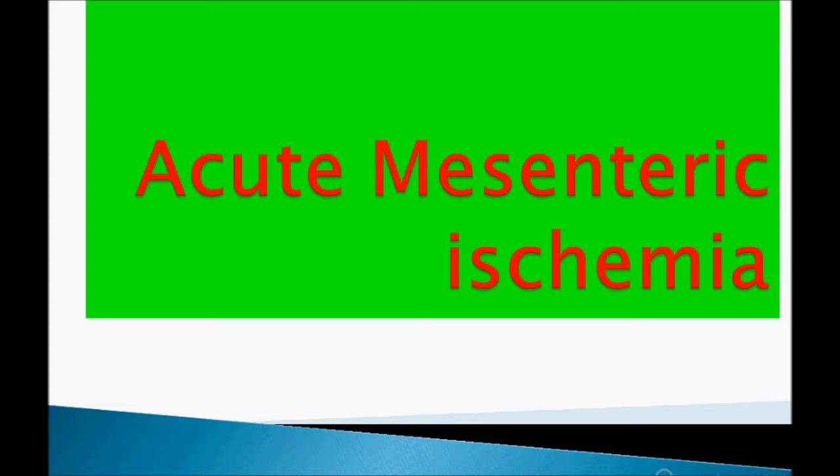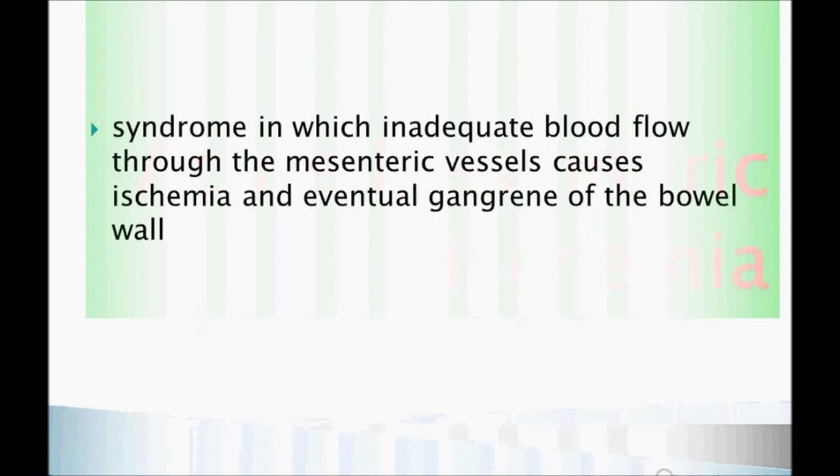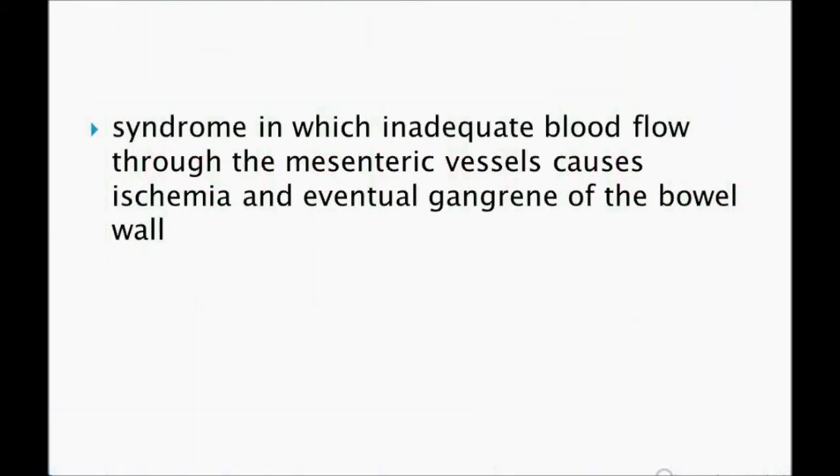Okay, the very important topic is acute mesenteric ischemia. Very important topic from USMLE Step 1 to Step 3. Very important. Okay, so for the USMLE examination I will let you know how they present. Just the basics: it is a syndrome in which inadequate blood flow through the mesenteric vessels causes ischemia and eventual gangrene of the bowel walls.